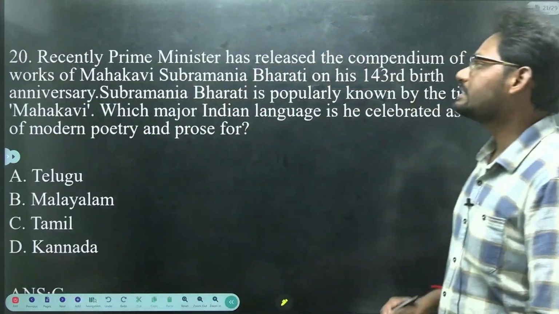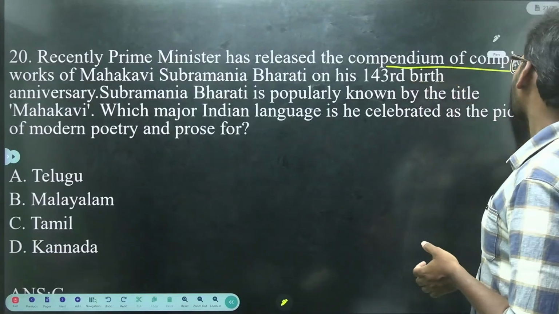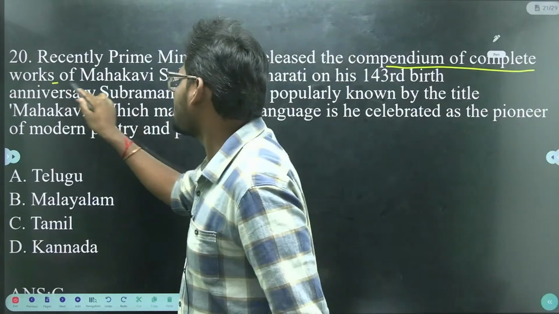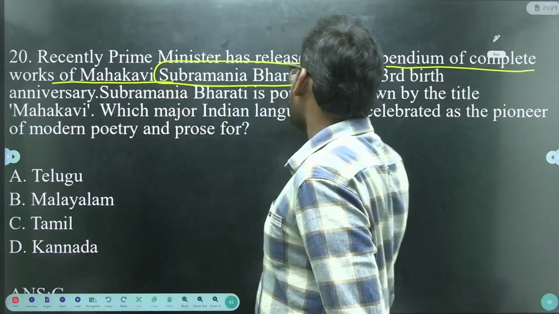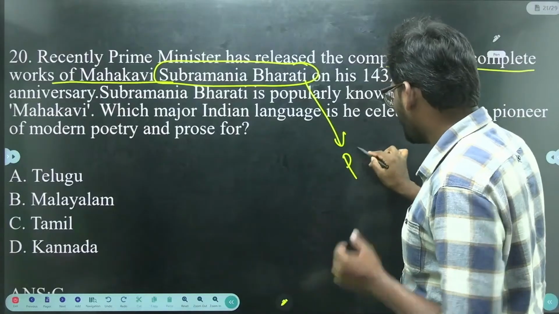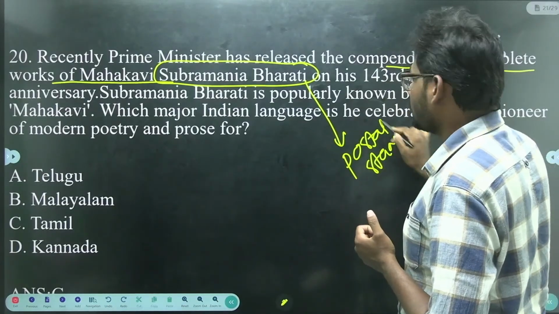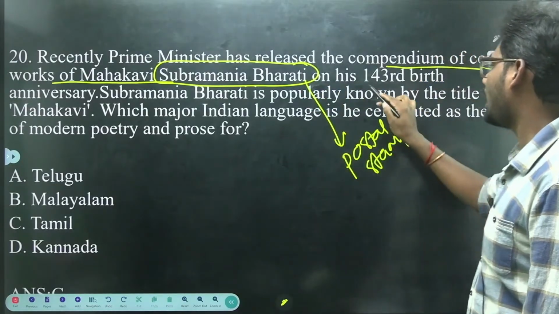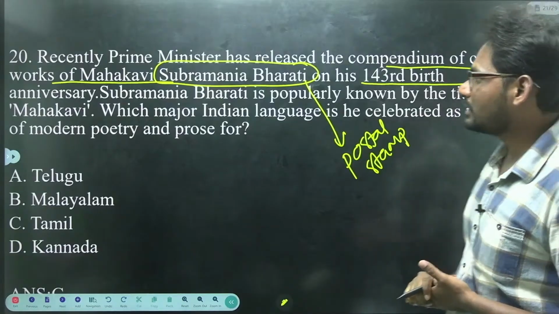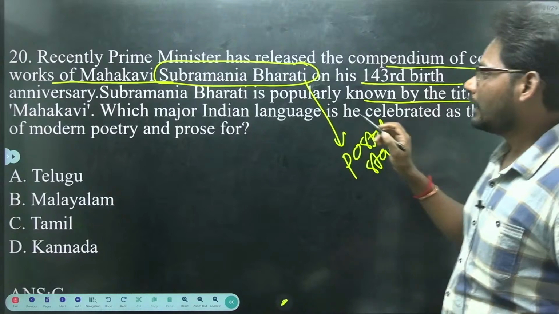Next, recently the Prime Minister released the compendium of complete works of Mahakavi Subramanya Bharati. The government also released a postal stamp on his 143rd birth anniversary. Subramanya Bharati is popularly known by the title Mahakavi.